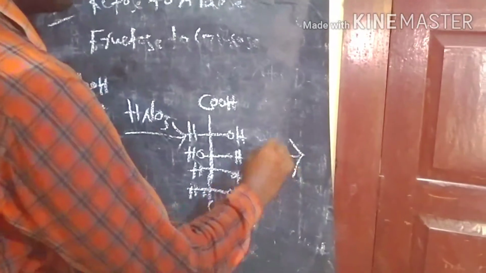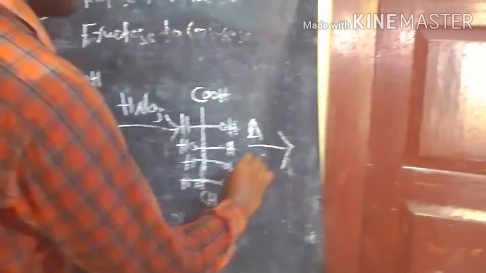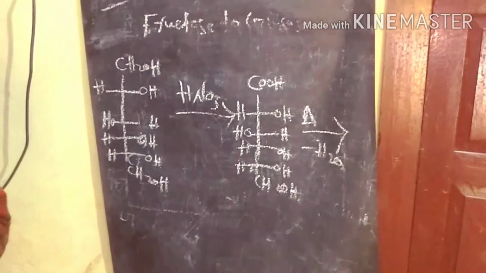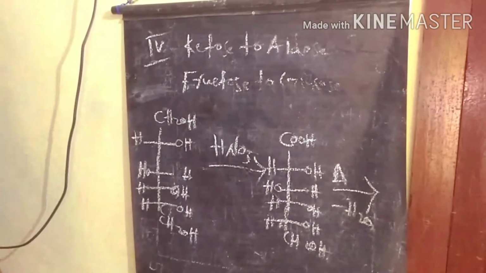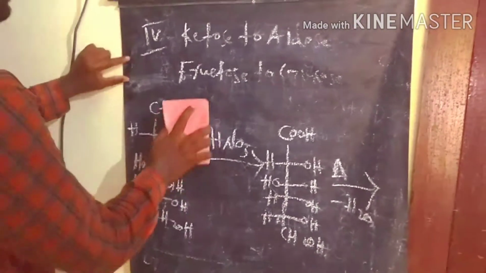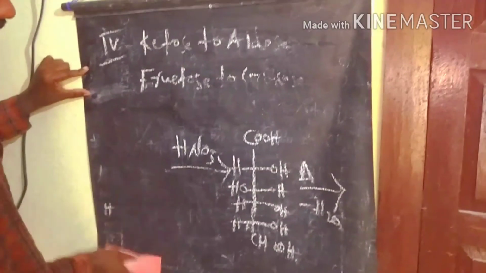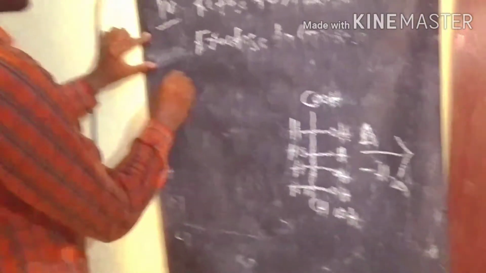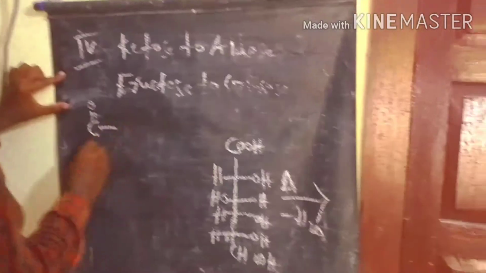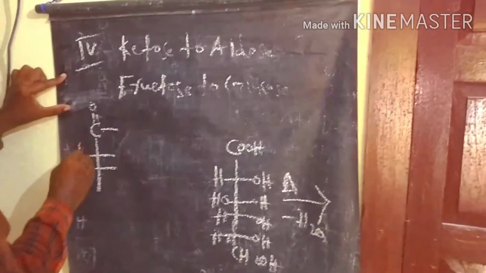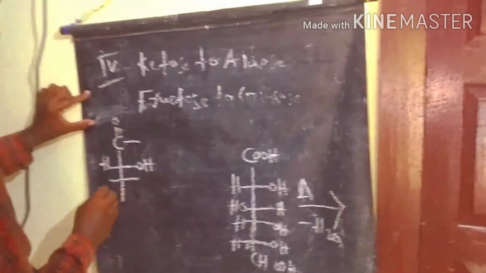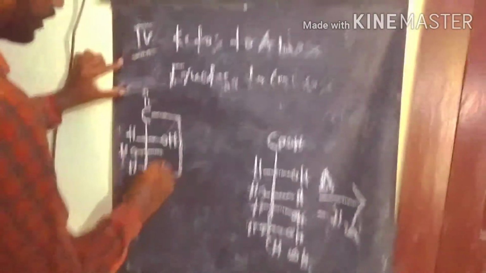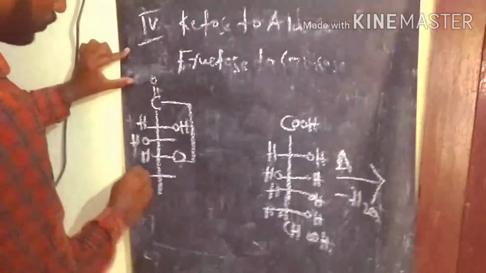After gluconic acid, we apply heat to form the gamma lactone. Gamma lactone is the product. So we write here the gluconic acid, and on heating we finally get this product. That is the gamma lactone, prepared from gluconic acid.